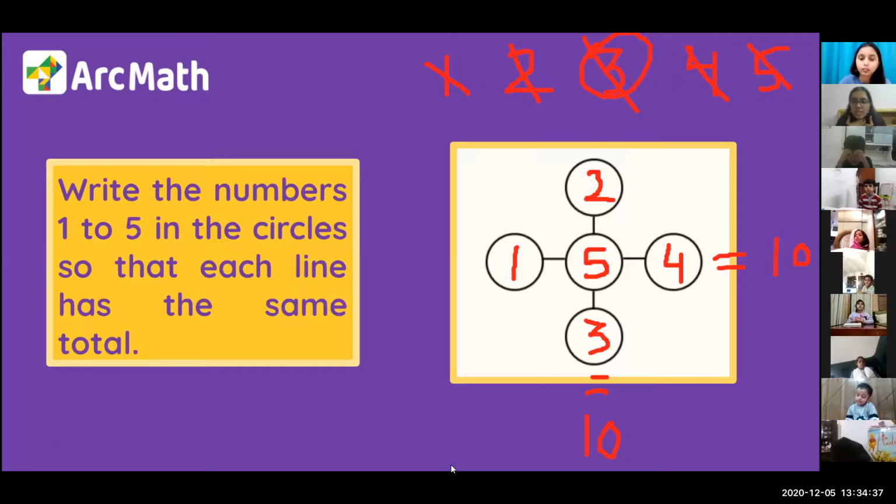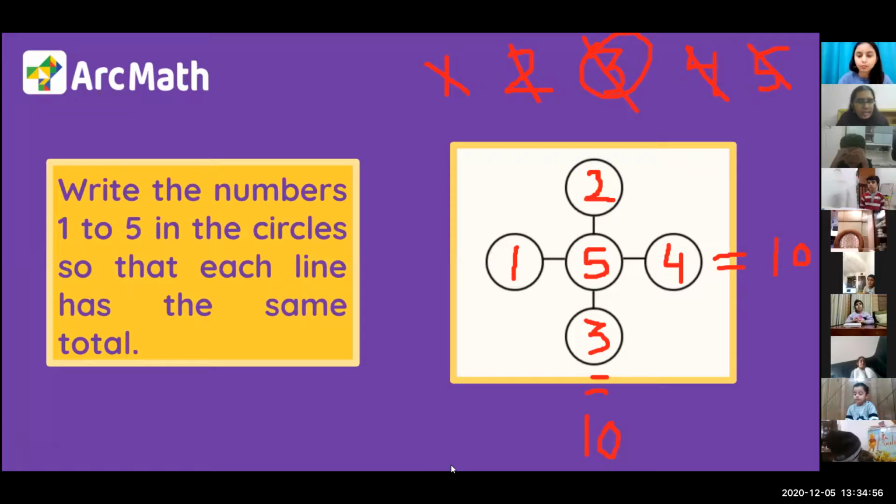Okay, so that is just my method of arranging the numbers. Maybe you can put any other numbers in the other circles and get different answers. So the rule is both the lines should have the same sum. Did you get it now? Yes, ma'am. Okay, great. So we are moving ahead.